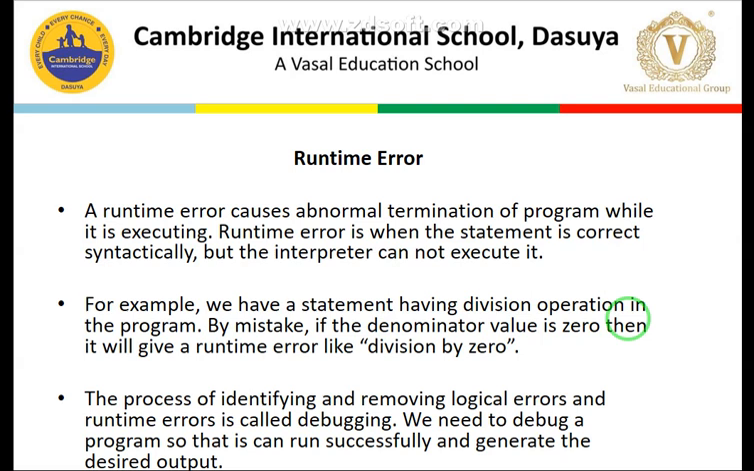The process of identifying and removing the logical errors and runtime errors is called debugging. Debugging means we have to remove all these errors. We need to debug a program so that it can run successfully and generate the desired output. So debugging is a very vital part of programming.